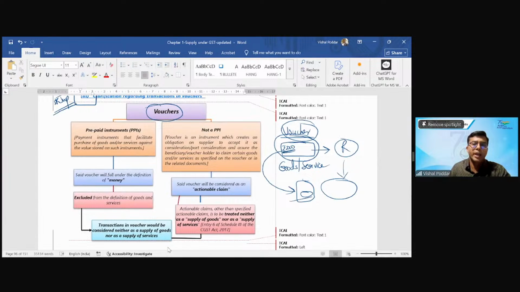You adjust that, and then she pays the balance 18,000. This is how vouchers are used.